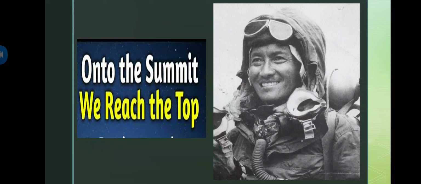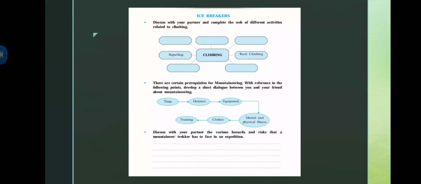He is discussing how they reached there, whether it was difficult or easy, and what the whole experience was like. That's what he shares with us through this chapter.